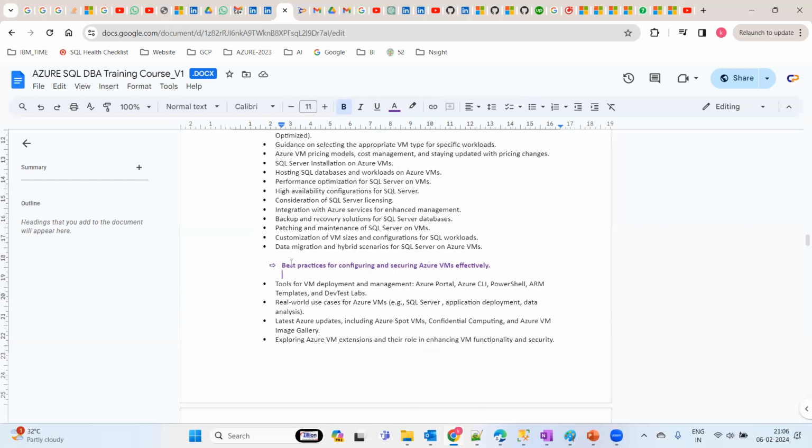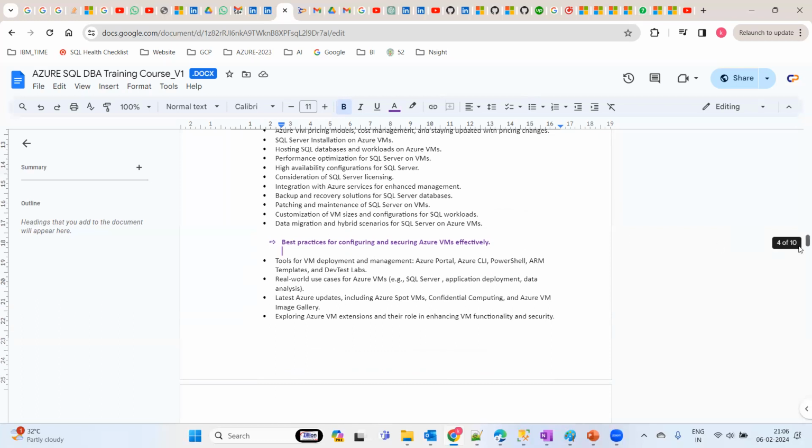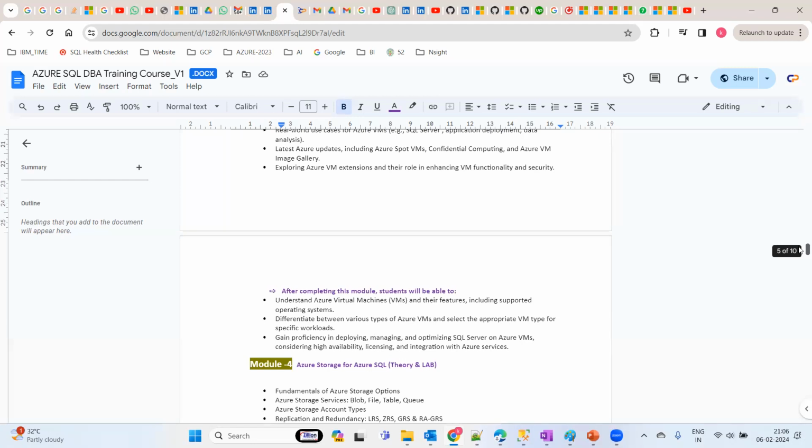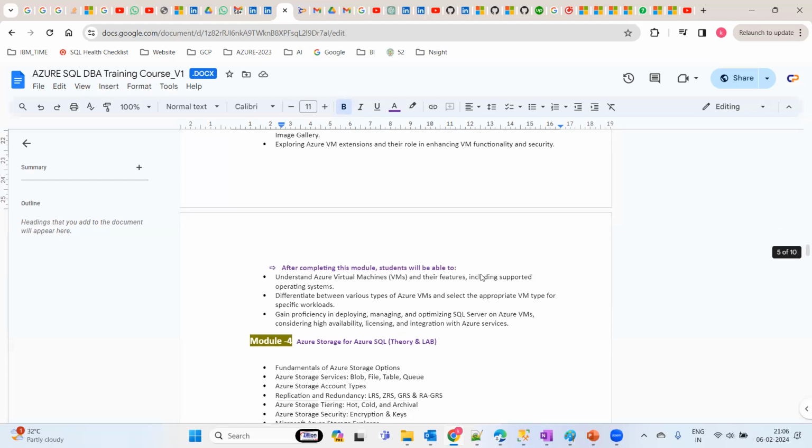And apart from that, what is the best practice that we are going to cover in this one, that also we are going to implement. And the lab setup, at the end of the module, what exactly you are going to get as output, that information is going to be covered.